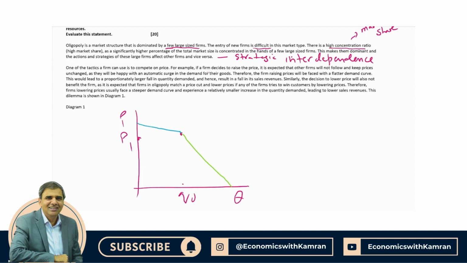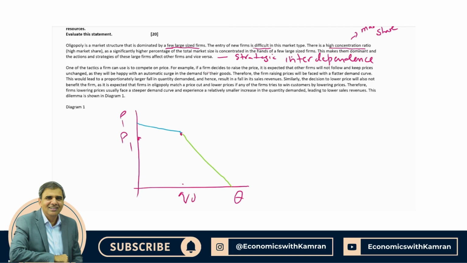One, how did we determine this initial price of P1 and Q0? The theory is silent about this. And the second, how can we assume the reactions of competitors? Competitors can react in any way, and it's not essential that whenever a firm raises the price, others do not follow it, and whenever a firm lowers the price, others follow it. Assuming that competitors will always act in this manner is quite unrealistic. So these are the two criticisms. There is a third criticism as well. We'll talk about that in a moment.